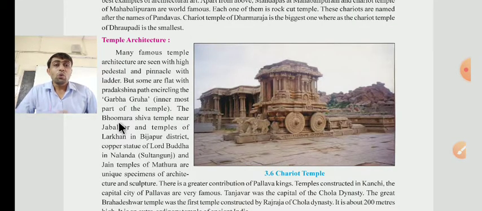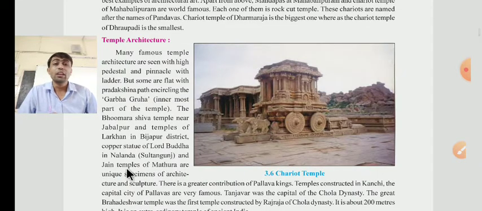And the Bhungra Shiva temple. They have to say that the Bhungra Shiva temple near Jabalpur and the temple of Larkhan in Bijapur district. This is the Shiva temple. It means the Shiva temple of Jabalpur and the temple of Larkhan in Bijapur district. The copper statue of Lord Buddha in Nalanda, in Sultanganj, and the Jain temple of Mathura are unique specimens of architecture.